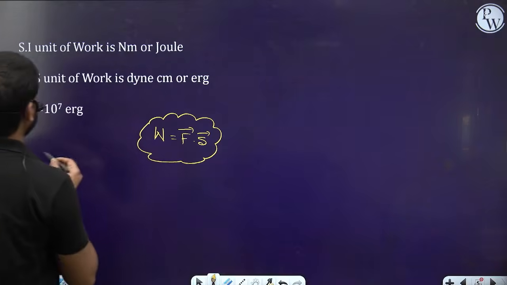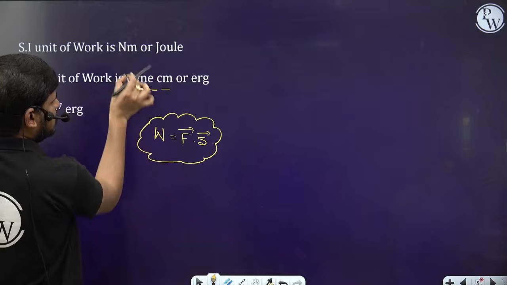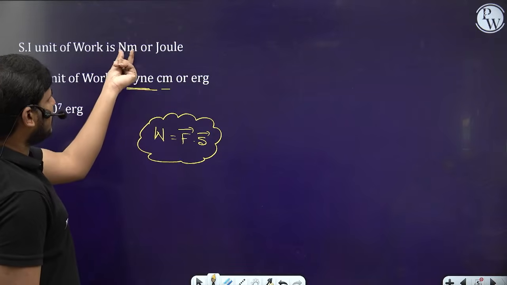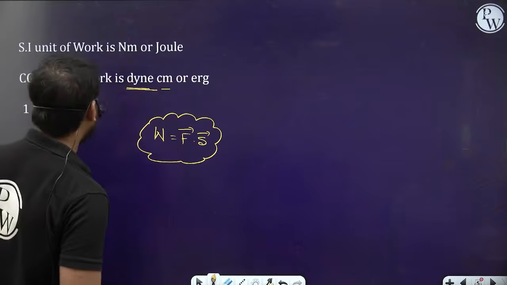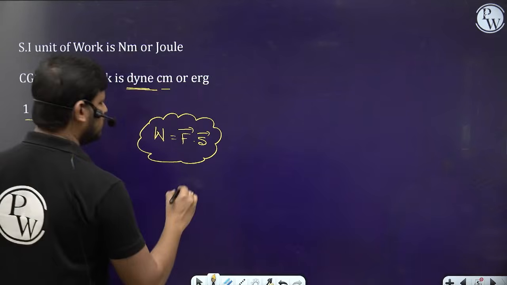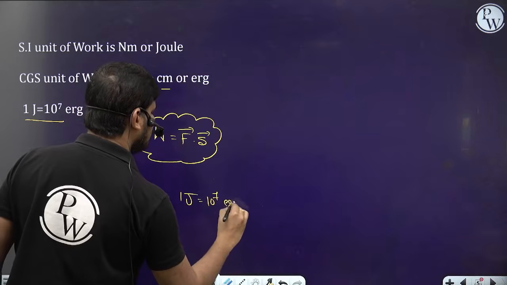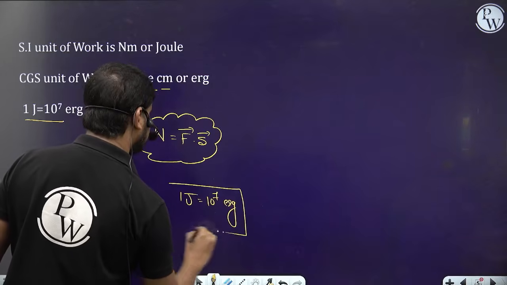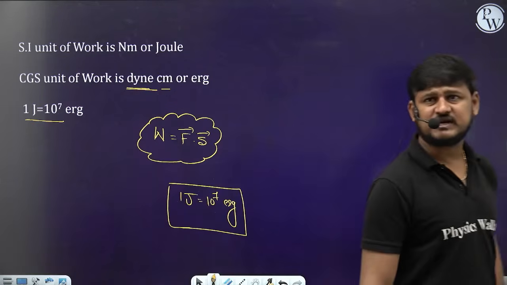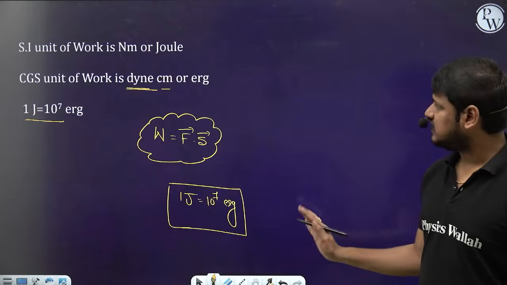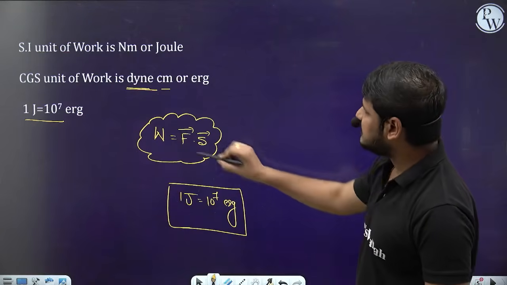So this is the SI unit, and the CGS unit is dyne centimeter. So the CGS unit of force is dyne, and for meter it is centimeter, which is also called erg. So 1 joule is equal to 10 to the power 7 erg. Clear? Understood this part, guys? Everyone? No doubts here? So basic things. We just have to remember the formula and its units.